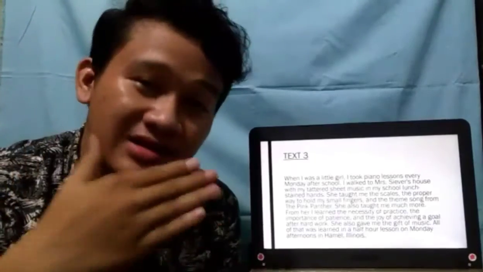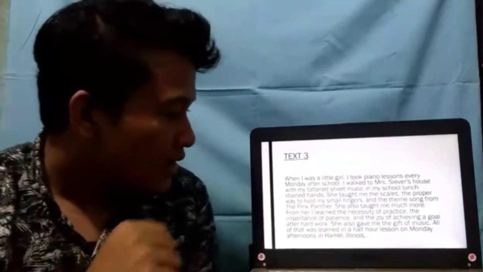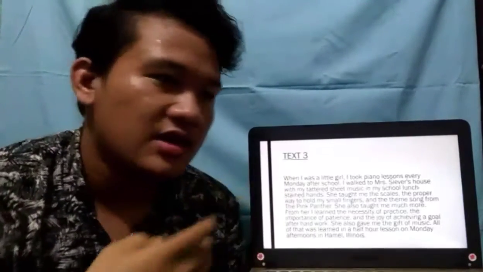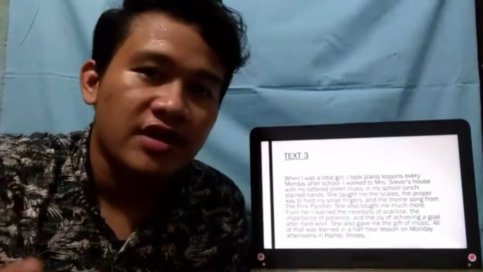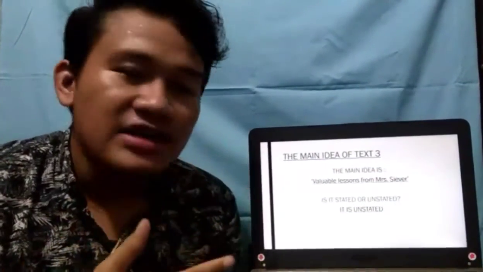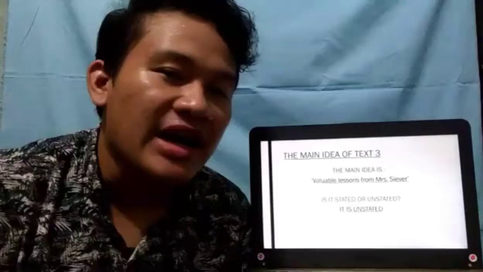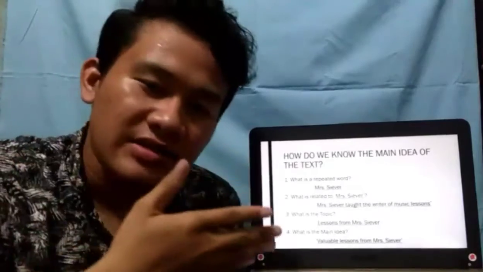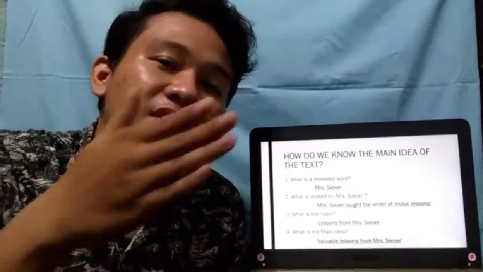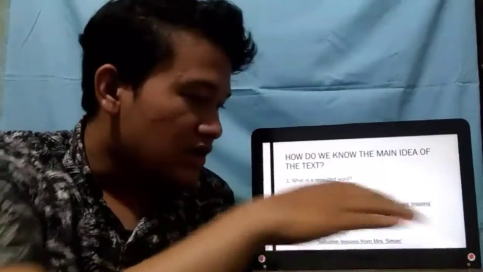Okay, next, text 3. Text 3 is more complicated, but it's okay. This passage has 5 sentences, and as usual I want to decide the main idea first. The main idea is valuable lessons from Mischievous, and it is an unstated main idea again. How do we know? Because it is unstated, it is like text 2. First, what is the repeated word? From the text we can know the repeated word is Mischievous.